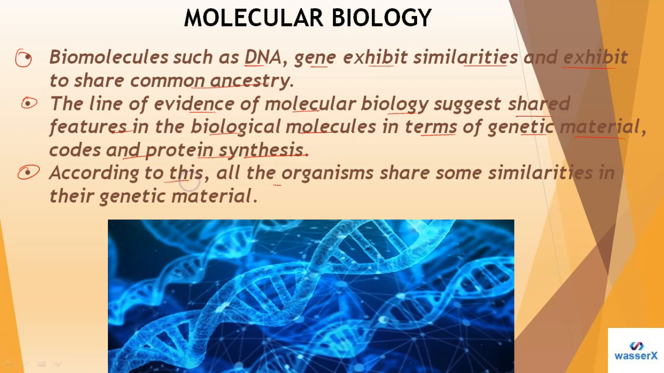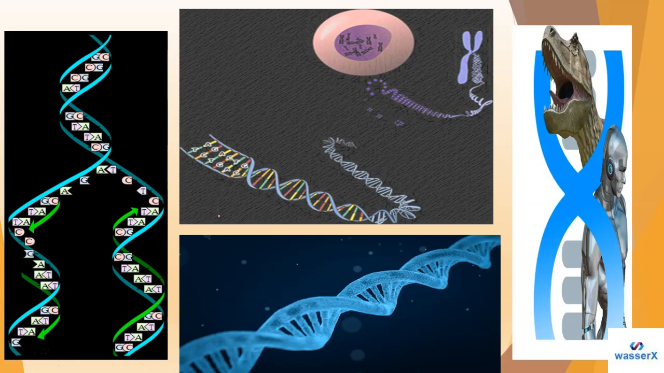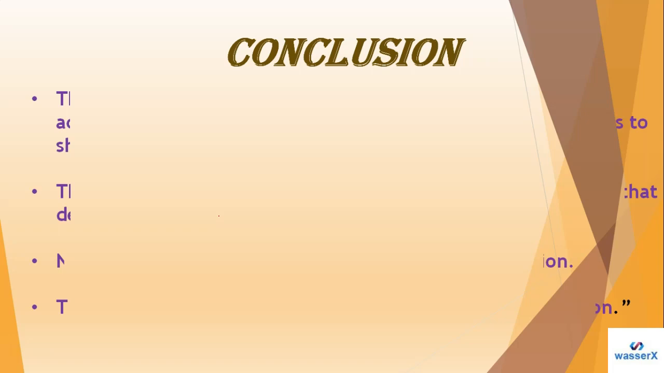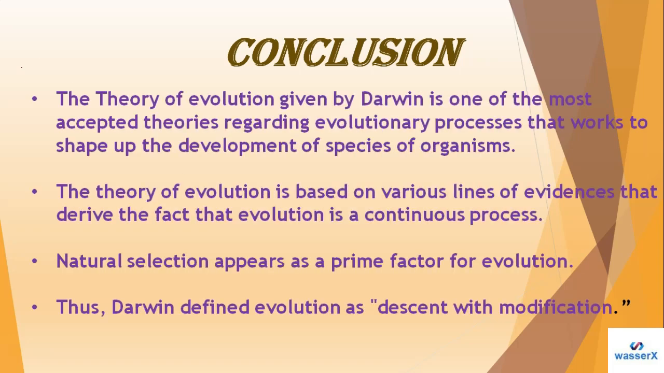According to this, all the organisms share some similarities in their genetic material. In this picture, students, as you can see, we have the DNA, that's the molecular level, of course. In this way, students, we can conclude our whole study of today's session: the theory of evolution given by Darwin is one of the most accepted theories regarding the evolutionary process that works to shape the development of species of organisms.